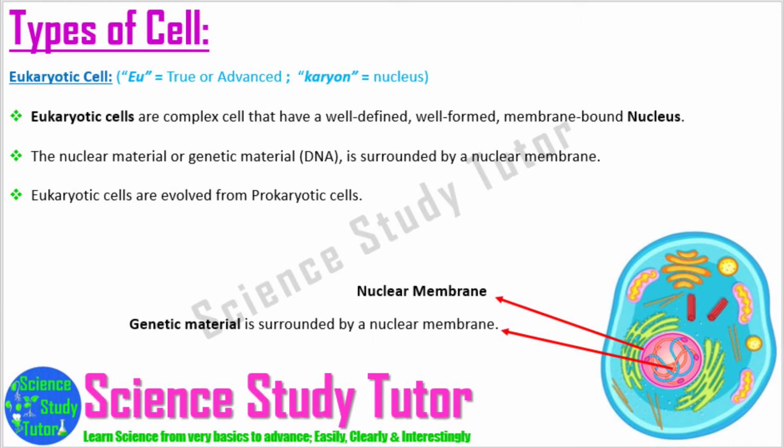The eukaryotic cells are complex cells having a well-defined, well-formed, membrane-bound nucleus. The nuclear material or the genetic material, that is DNA, is surrounded by a nuclear membrane. The nucleus is a true nucleus because it is covered by a nuclear membrane.